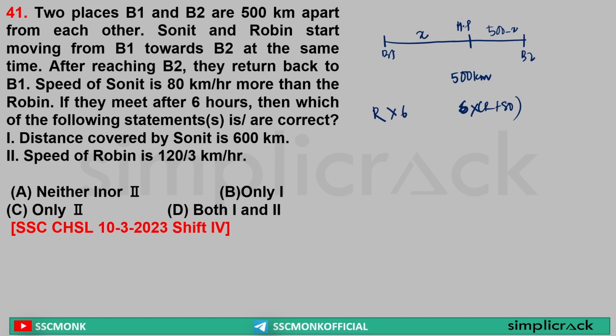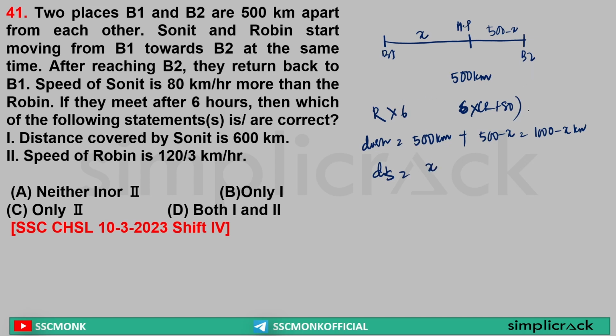Yes. Distance traveled by Sonit in 6 hours is equal to what? 500 km plus he gets back, that means 500 minus x, that is 1000 minus x kilometer. Now distance traveled by Ronit will be what? Only x.